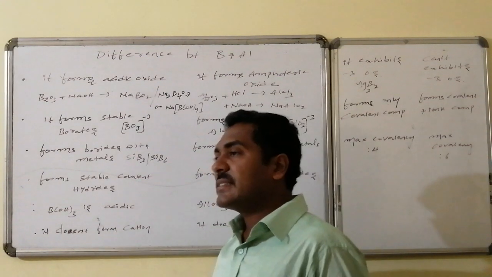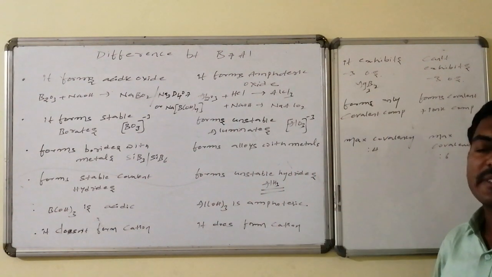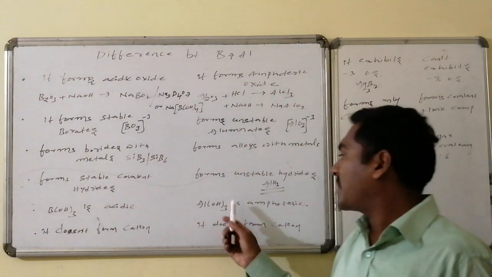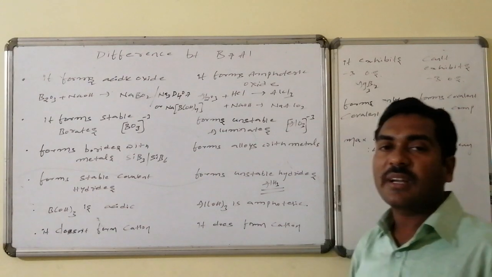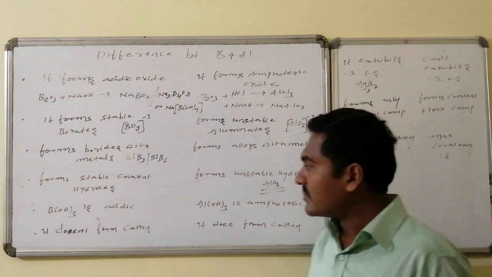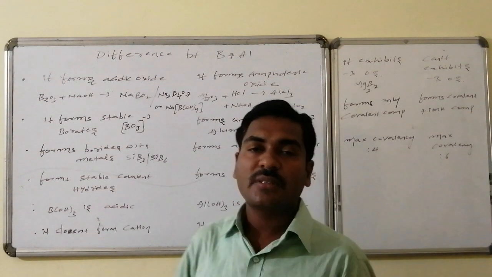And boric acid is acidic in nature, whereas aluminium hydroxide is amphoteric. Once again, it readily combines with the acid, leading to the formation of, suppose HCl, AlCl3, and on reaction with bases, sodium metaaluminate formation takes place. And boric acid doesn't form any kind of free cation, whereas aluminium forms free cations.